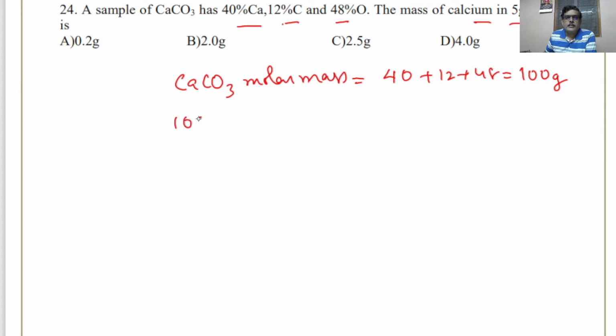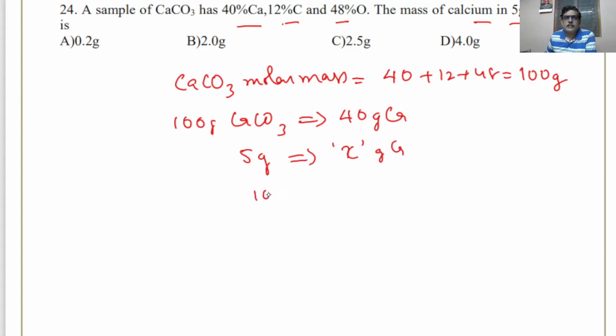See, 100 gram of calcium carbonate contains 40 gram calcium. Therefore 5 gram of calcium carbonate contains how many grams of calcium? Again make the same kind of ratio. 100 divided by 5 is 40 divided by x.